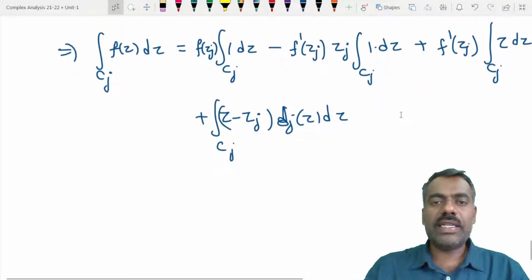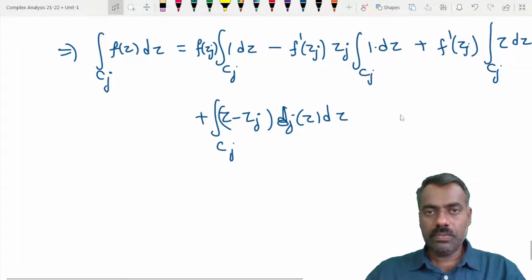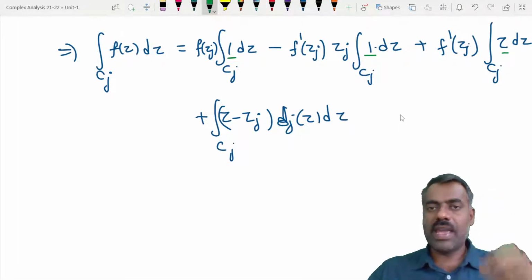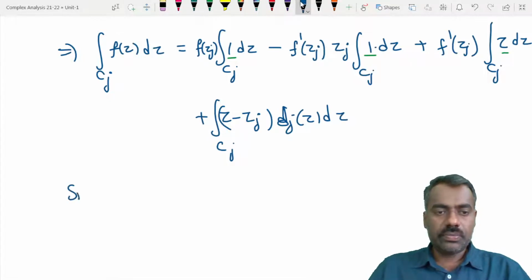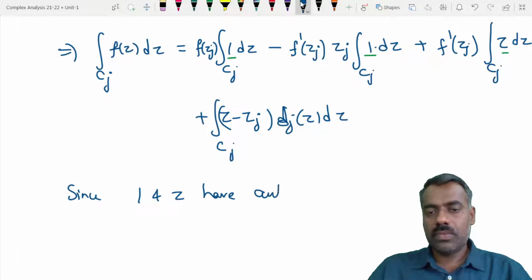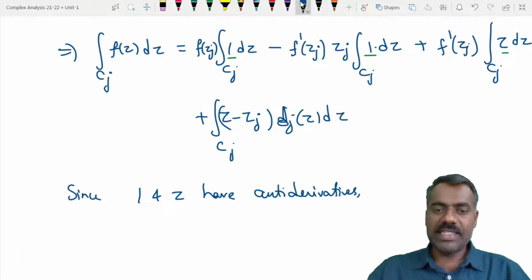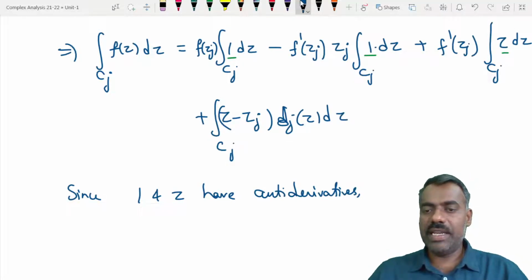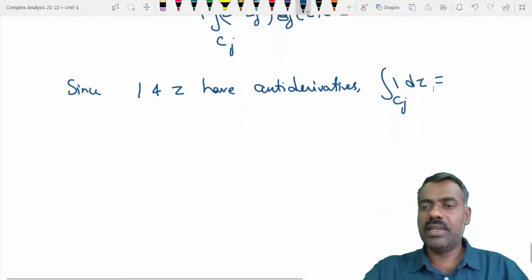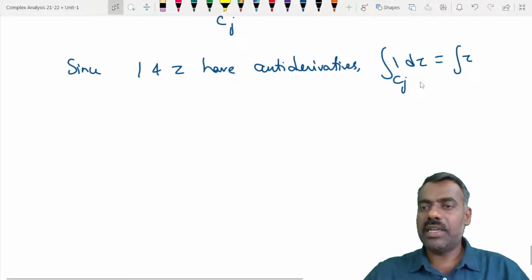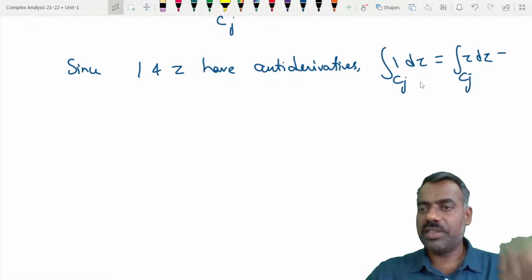Now we can observe that 1 and z have antiderivatives, right? So by yesterday's result we know that their integration over any closed contour Cj is 0. Similarly, the integral of z dz over Cj is equal to 0.